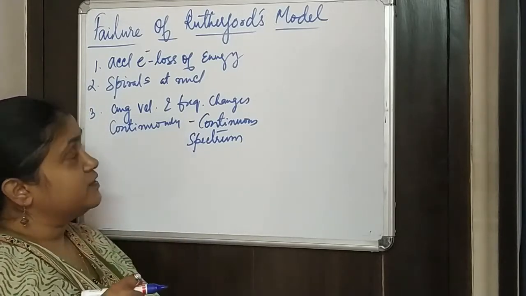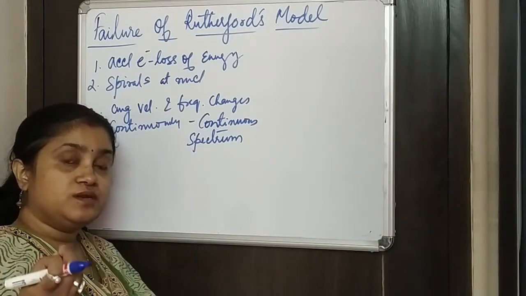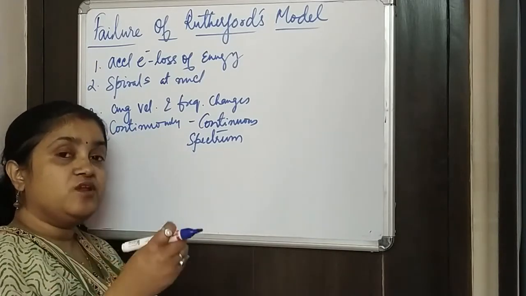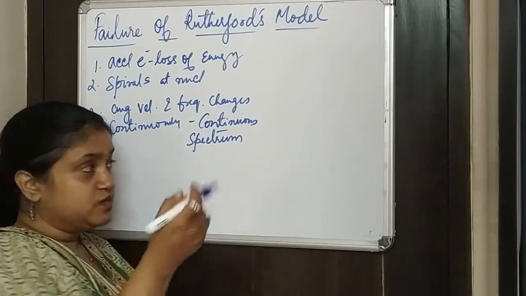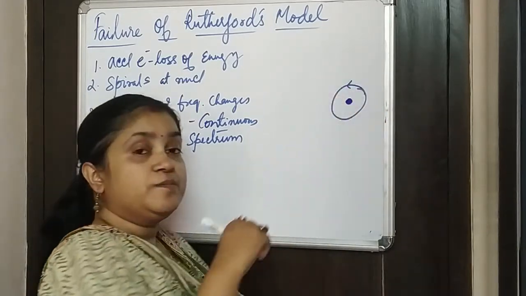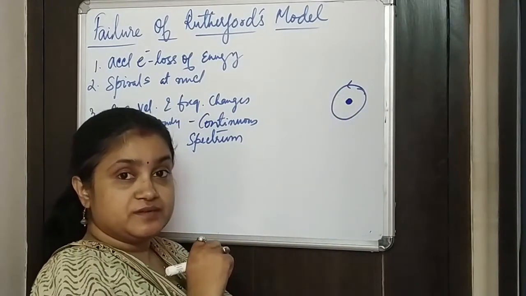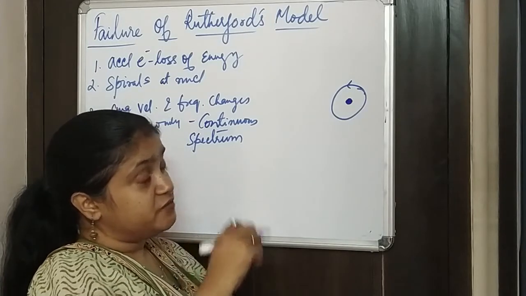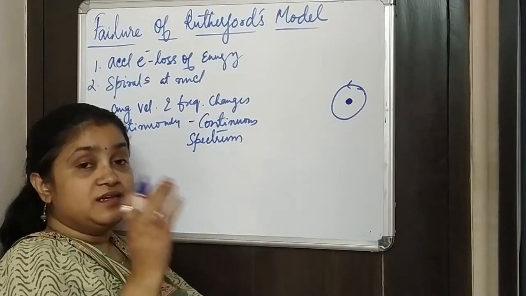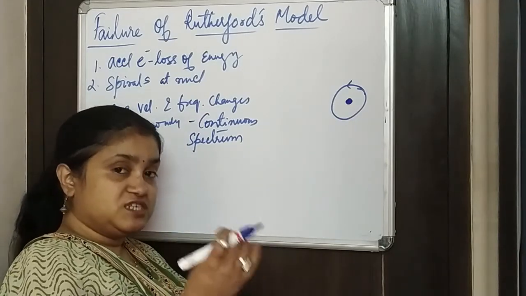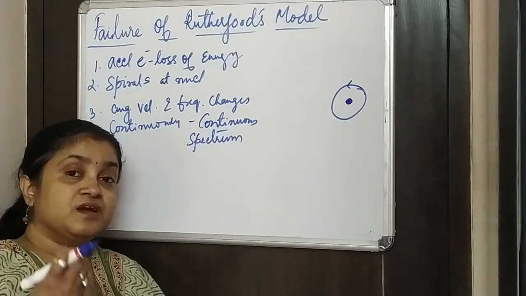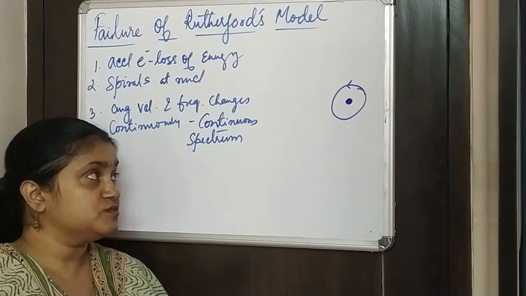So the first one was, as we know, Rutherford's model told us that electrons were revolving around the nucleus. If this is the nucleus, electrons would just revolve around it in a particular orbit, right? And this revolution would be provided by the Coulombic attraction. The centripetal force needed for this revolution would be supplied by the Coulombic attractive force.